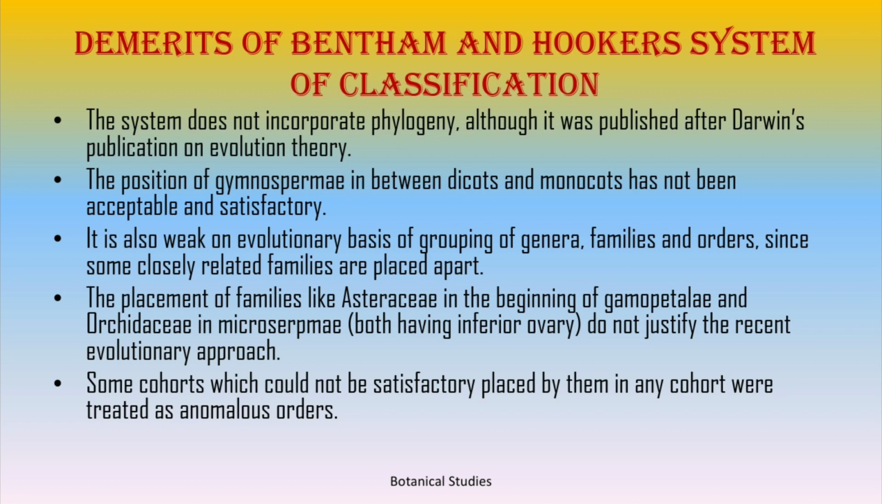It is also weak on evolutionary basis of grouping of genera, families, and orders, since some closely related families are placed apart. The placement of families like Asteraceae in the beginning of Gamopetalae or Orchidaceae in Microspermae, both having inferior ovary, does not justify the recent evolutionary approach. Some orders which could not be satisfactorily placed by them in any cohorts were treated as anomalous orders.